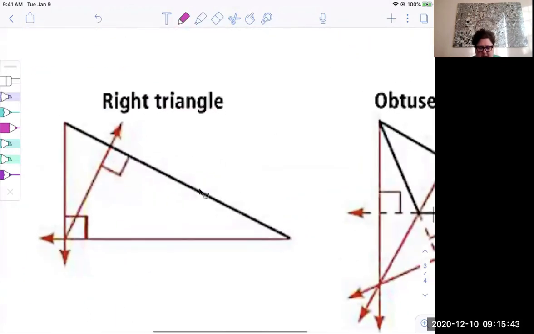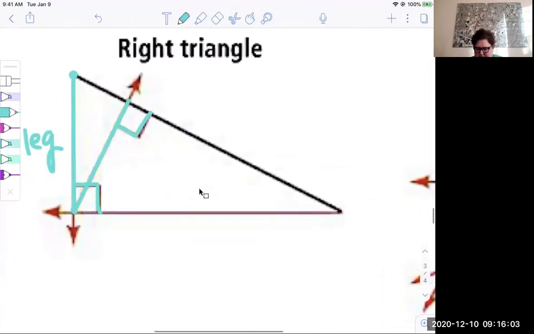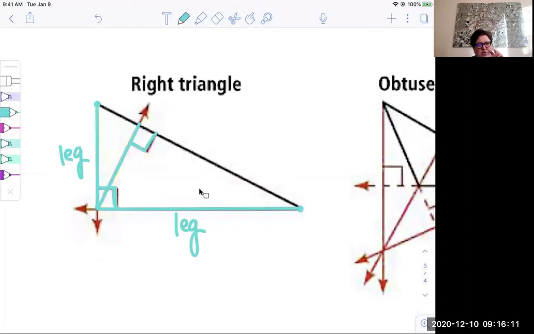Okay, here's a right triangle. And we discussed this before as well. So when you draw an altitude from the vertex to the hypotenuse, and then from a vertex to the opposite side here, it ends up being a leg of the right triangle. And then the altitude from this vertex perpendicular to the opposite side also ends up being a leg. So in a right triangle, two of the altitudes are actually legs of the right triangle. There's one altitude that lies inside, and it's the one that goes from the right angle to the hypotenuse.